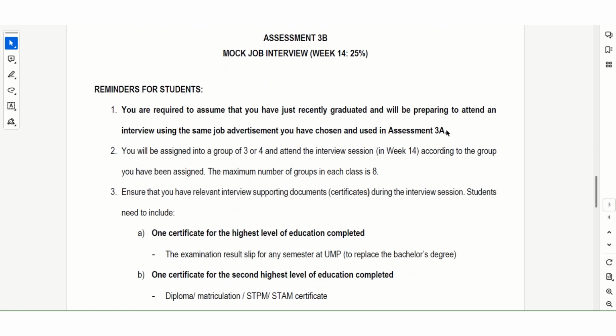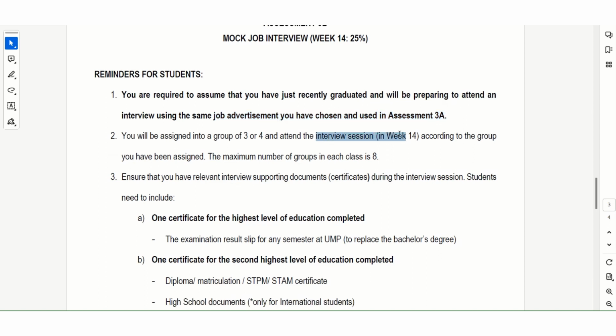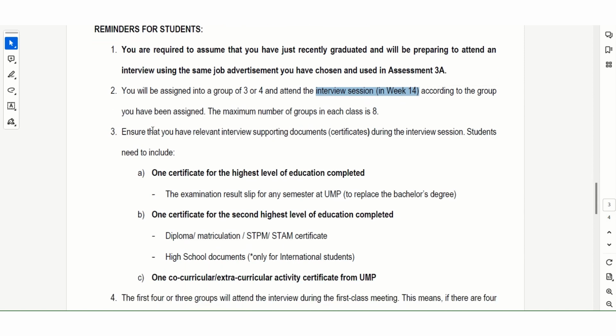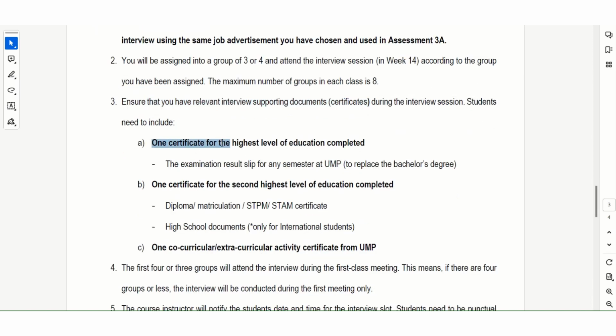Right, so you're going to use the same job advertisement that you have chosen and used in assessment 3A. Okay, and then in week 14, we are going to have the mock job interview. So do not forget to bring relevant supporting documents, okay, such as the certificates. So what kind of certificates? One certificate for the highest level of education completed. So in your context, assuming that you have recently graduated, you can bring the examination result slip for any semester. Okay, it can be your previous semester, it can be 2 semesters back, and so on.